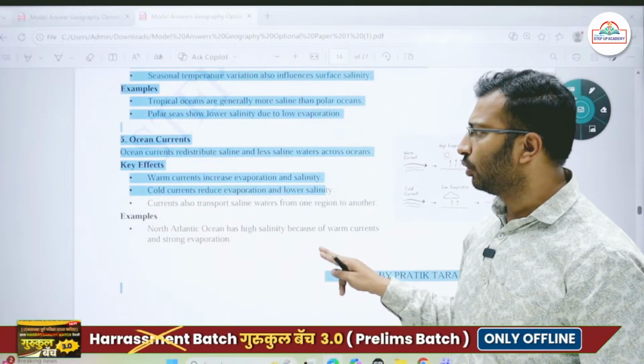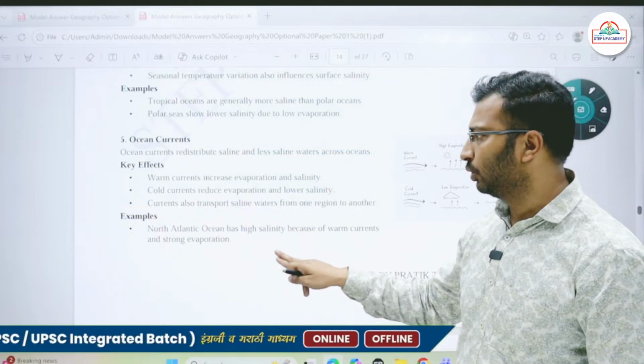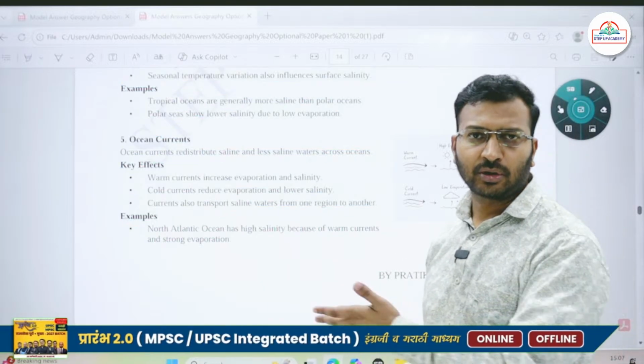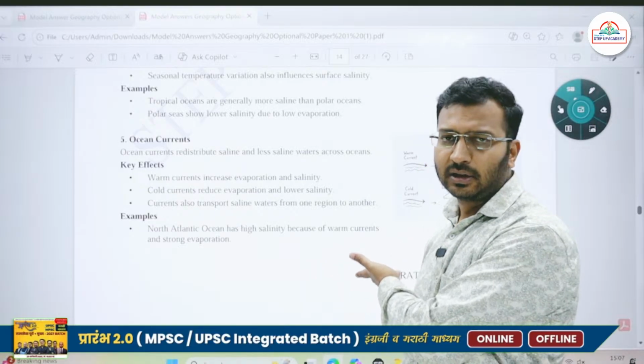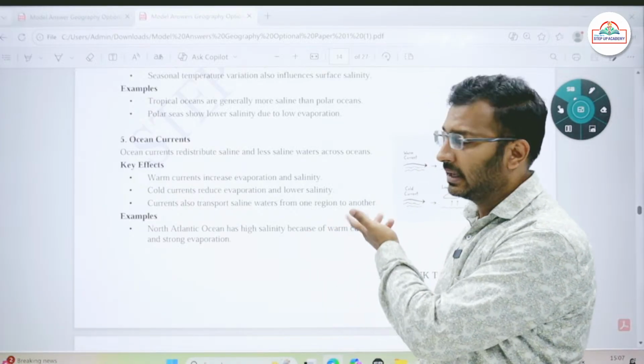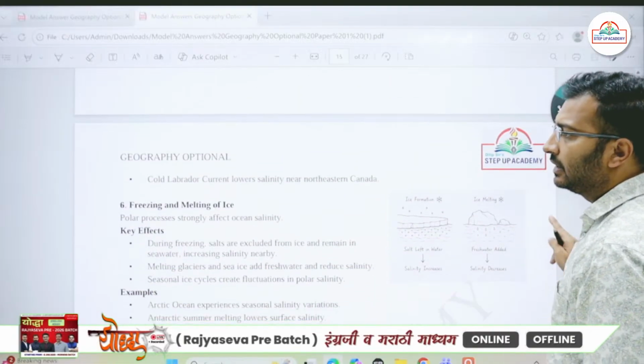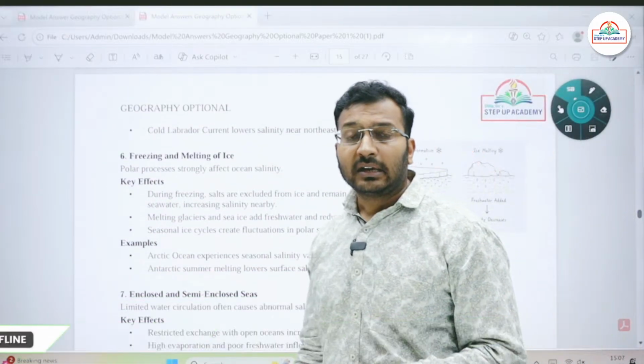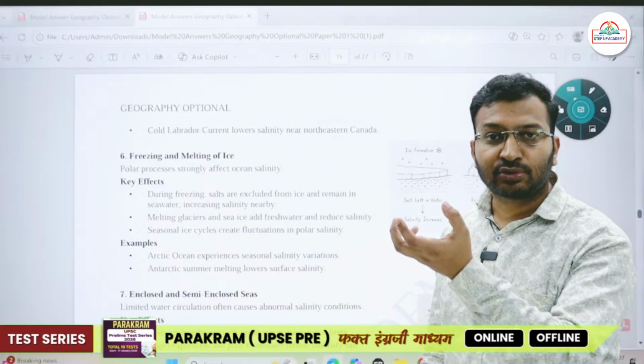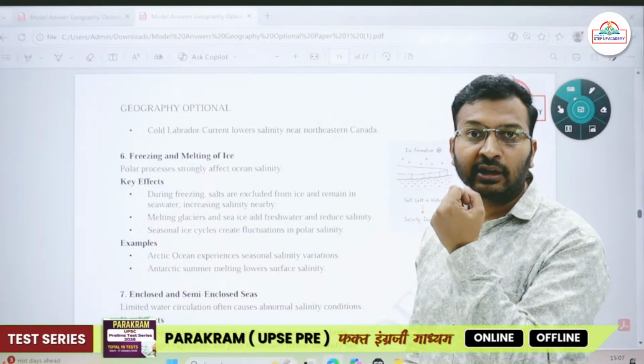Okay. Then cold currents reduce evaporation and lower the salinity. For example, the Peru current, Humboldt current. ठीक है, cold current है, so evaporation will be less and there will be less salinity. ठीक है. Then freezing and melting of the ice. ठीक है. Whenever the ice begins to freeze, there is the anomalous behavior of water.